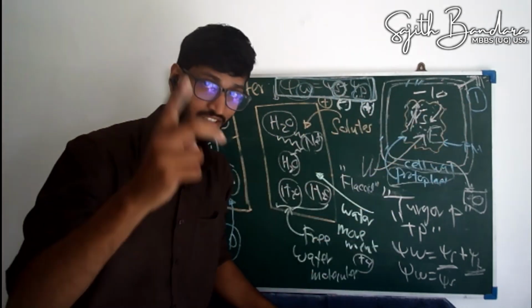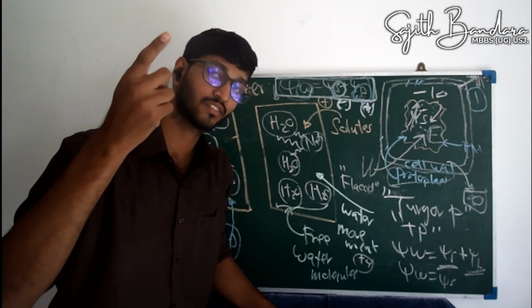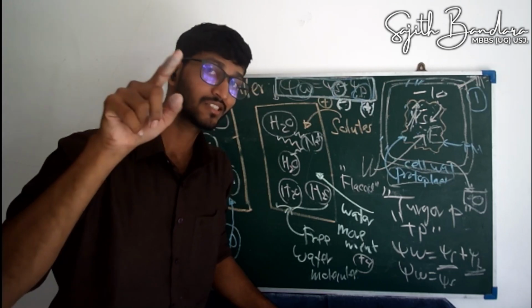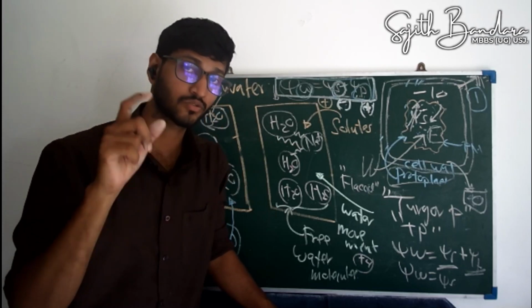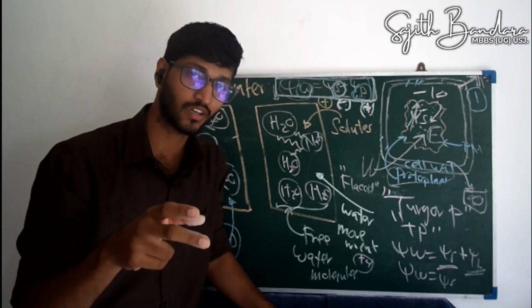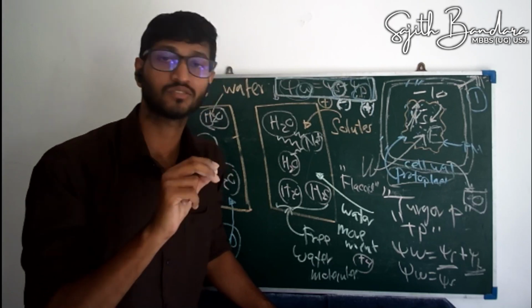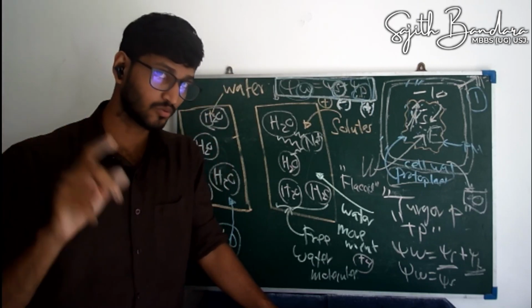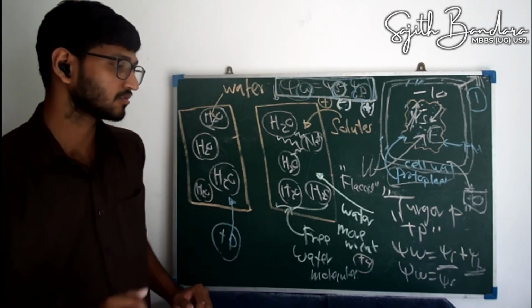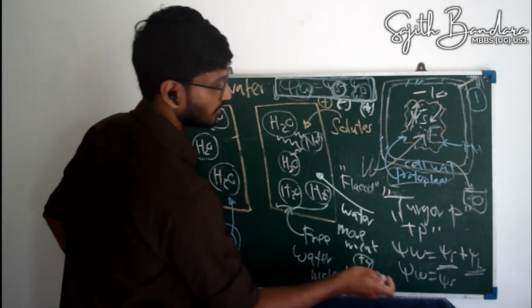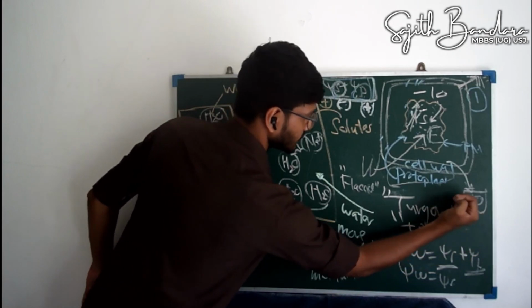When it touches the cell wall, it will exert a force on the cell wall, and the cell wall exerts back pressure on the protoplast. So now inside the protoplast, psi p is no longer 0. Now the psi p will become positive. That would be the first instance where psi p becomes positive.